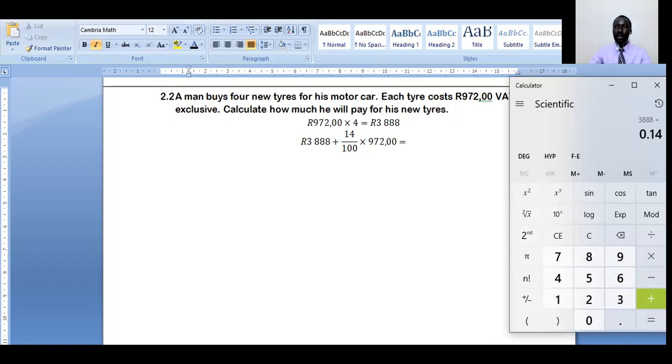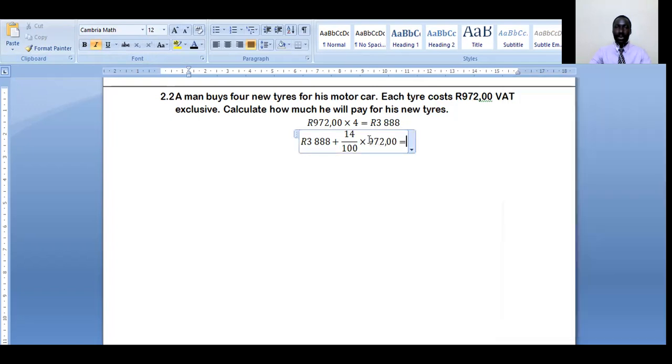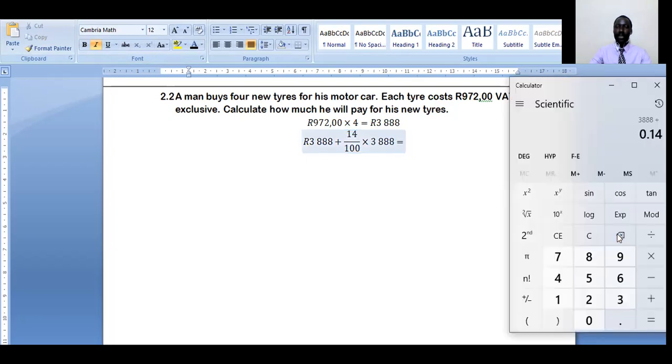Wait, no, not this one here. I made a mistake, sorry for that. This is supposed to be 3,888, yes. So it's going to be 14% of that, 14% of 3,888.